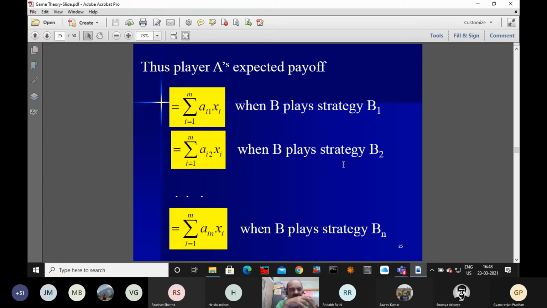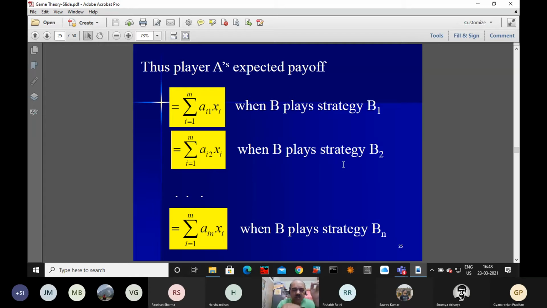With respect to the first column, we have here A11 into x1 plus A21 into x2, plus A31 into x3, and so on, plus Am1 into xm.